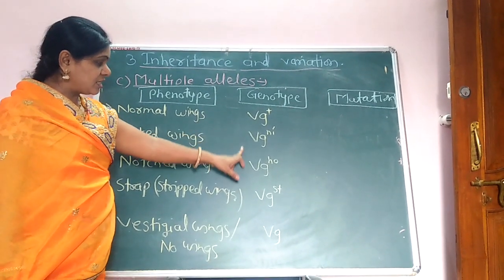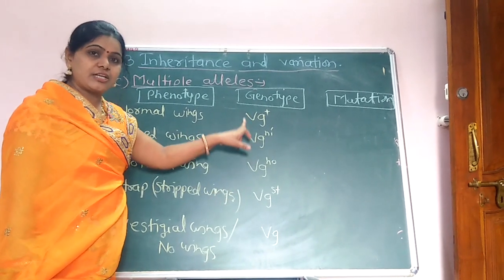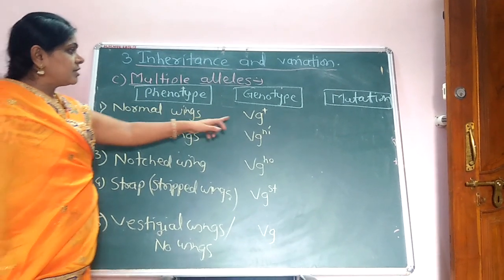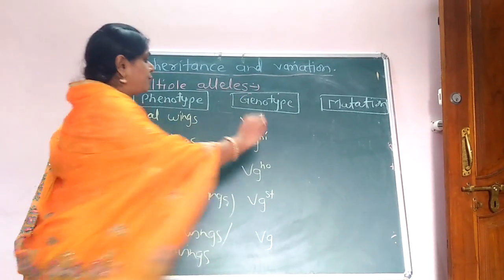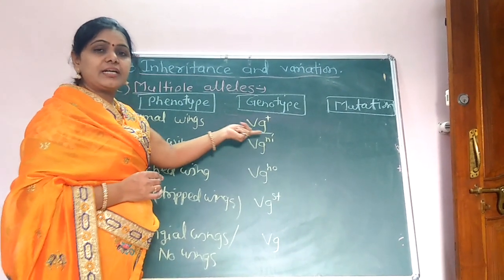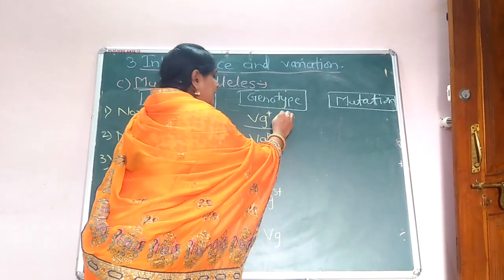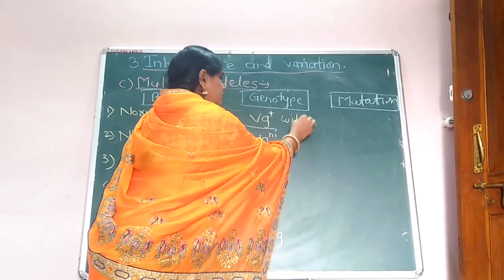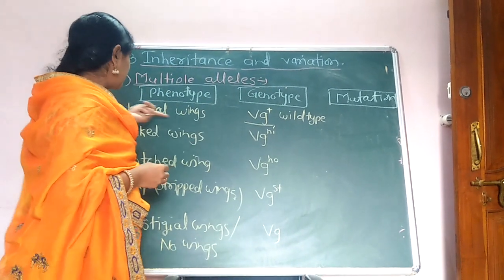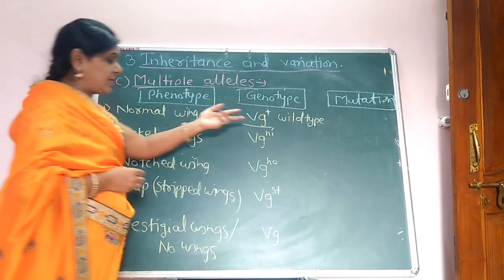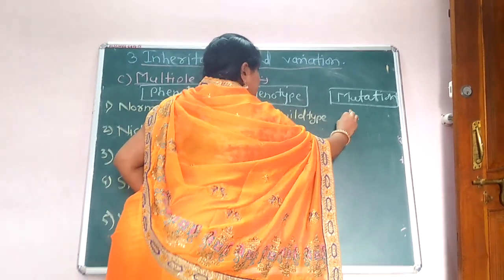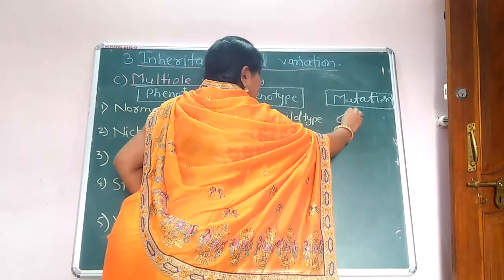But here we see various types of alleles, that is a series of alleles is present here. Then the normal being here shows the genotype VG plus. This VG plus is the wild type genotype or wild type allele. Wild type, and the wings are the normal wings. That means here Drosophila shows the normal wings.